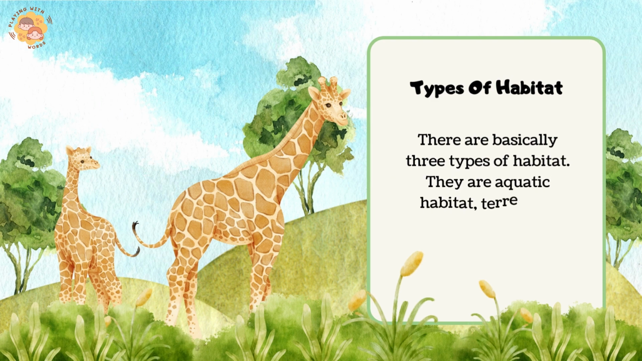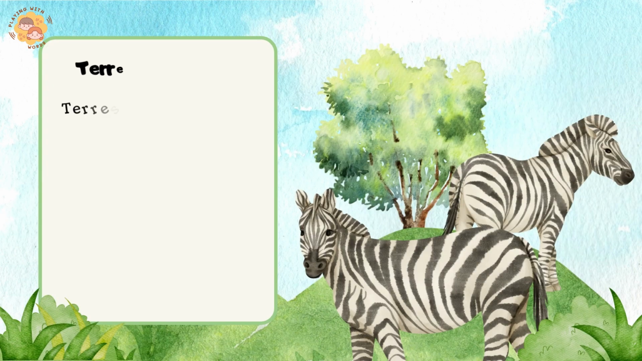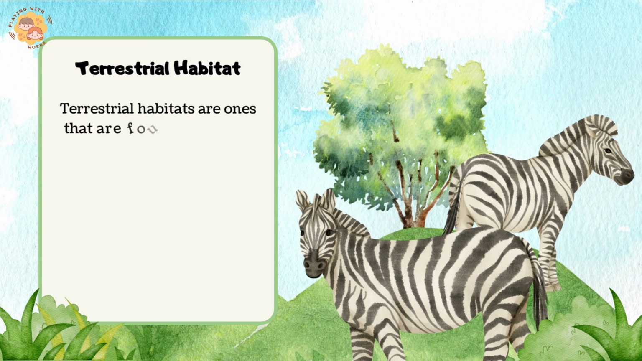Types of habitat. There are basically three types of habitat. They are aquatic habitat, terrestrial habitat, and arboreal habitat.